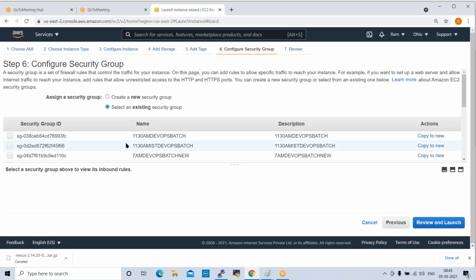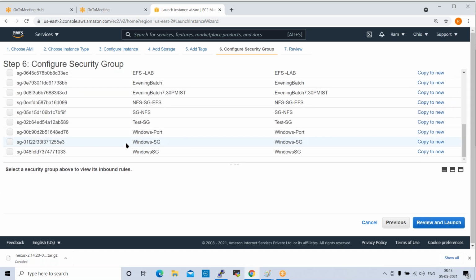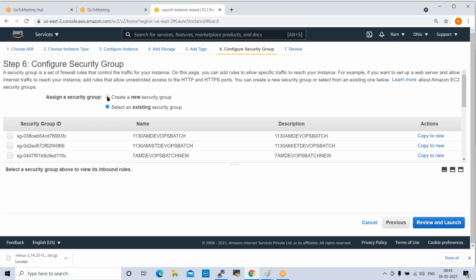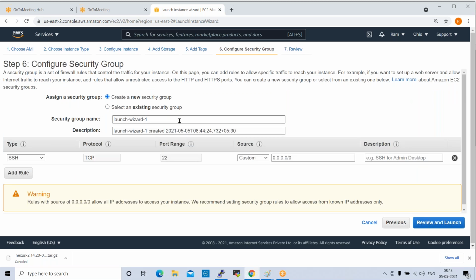So now I can select an existing one. I have different security groups here. Okay, these are the security groups. Also, you can create a new one. For now, we can create a new one. Select create new security group. So here it is showing SSH. If you want to connect to a Linux machine, how can we connect? If you want to connect through SSH authentication, right? Yes, sir. Through SSH authentication only we can connect. So for SSH authentication, the protocol is TCP. The default port number is 22, right?